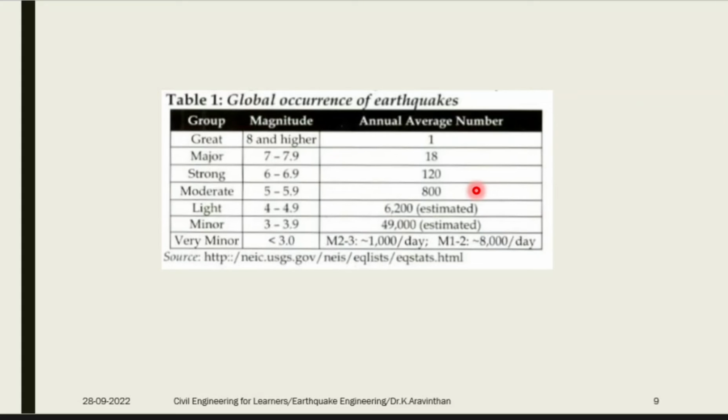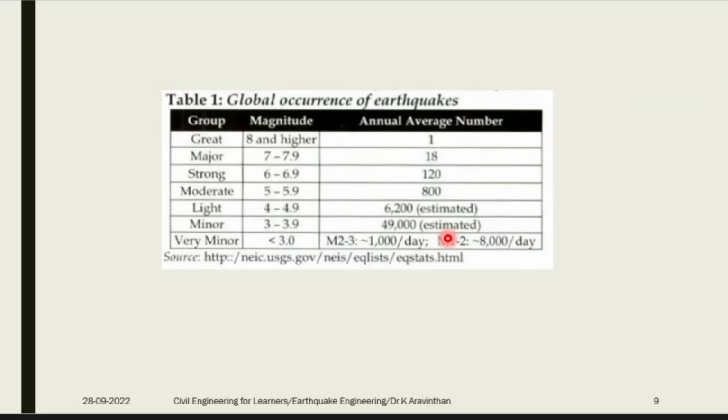Light earthquakes are 4 to 4.9. So these kinds of earthquakes you can feel even in Bangalore. Around 6200 might occur. Minor earthquakes 3 to 3.9 might occur around 49,000.